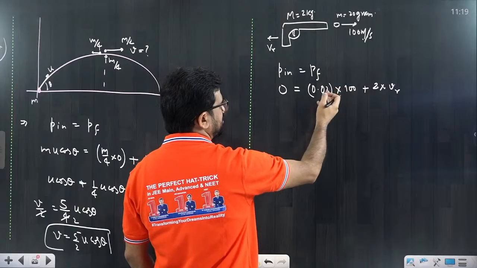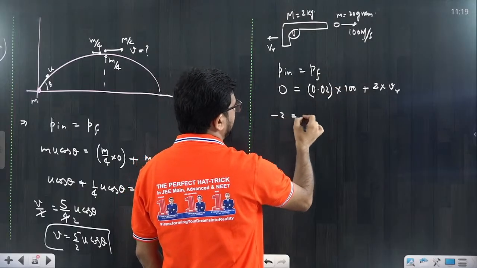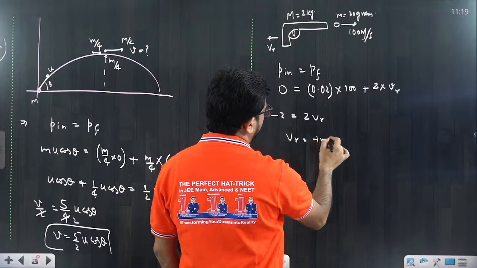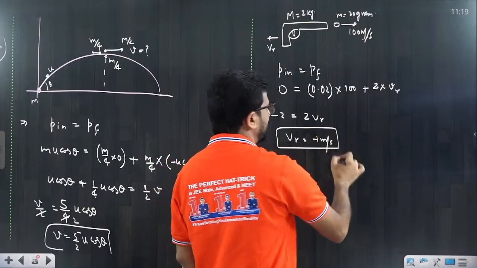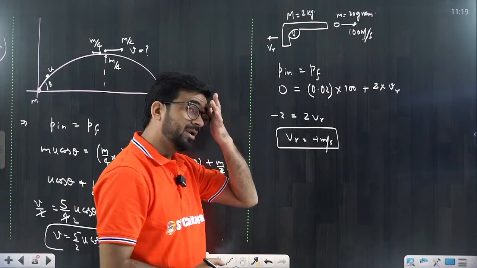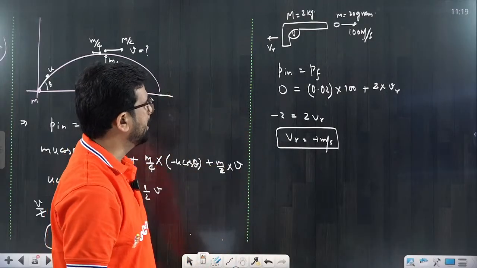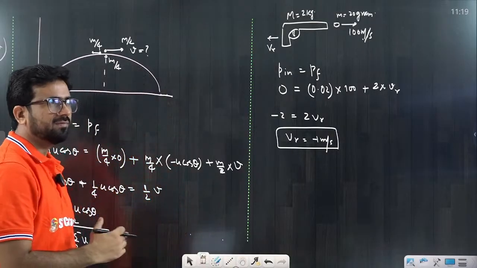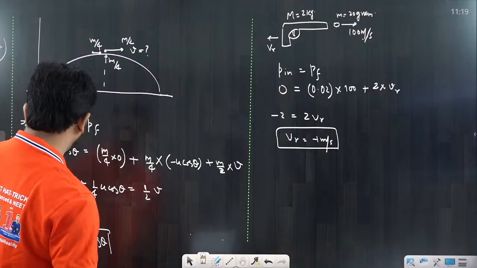So from here, this is 2, I am taking this side, minus 2 is equal to 2 into VR. So VR is equal to minus 1 meter per second. That means the recoil velocity of the gun would be 1 meter per second, that we can discuss. That is related to the conservation of linear momentum type problem that we have to understand.